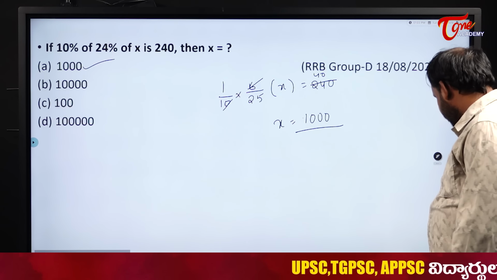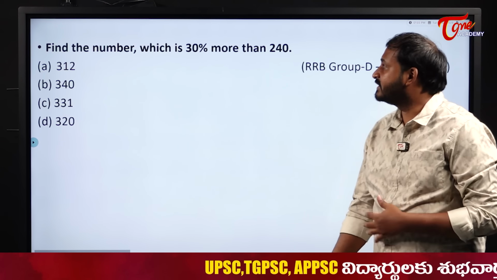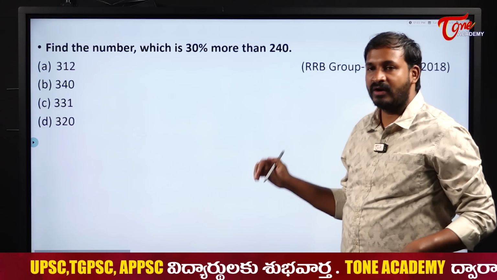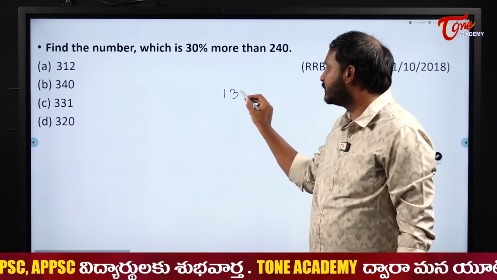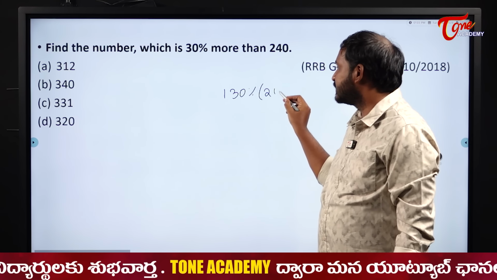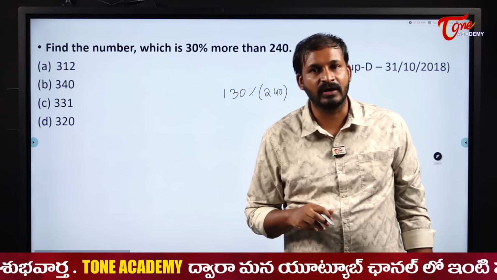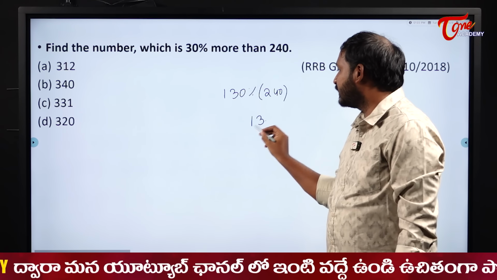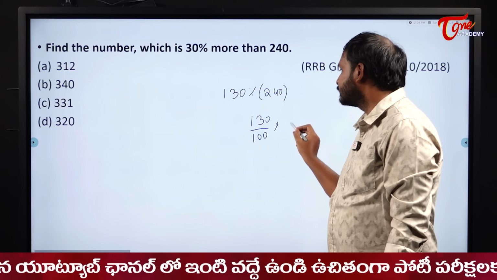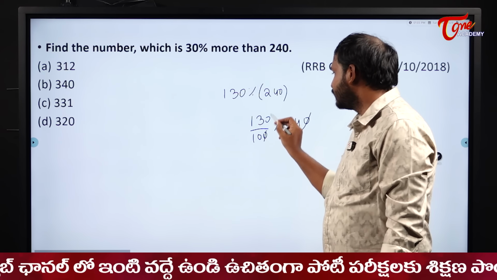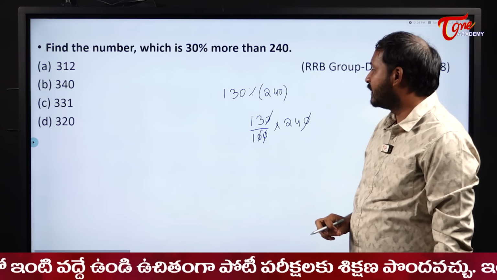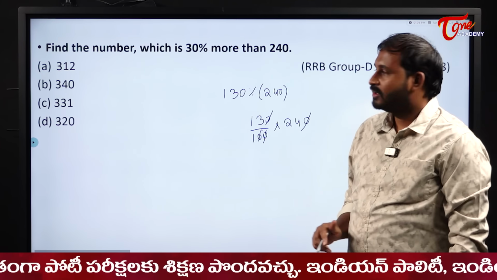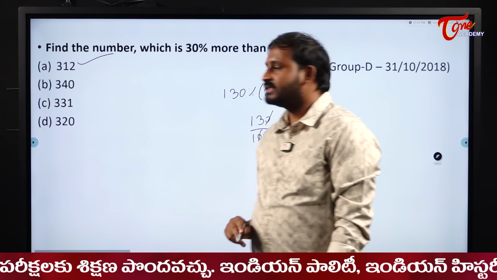So it will become 1000. Next one. Find the number which is 30% more than 240. 30% more than 240 means what? 130% of 240 only. So it will become what? 130 by 100 into 240. This 0 and this 0 get cancelled. 24 into 13. 240 plus 72, what does it become? 312. So our answer is 312.